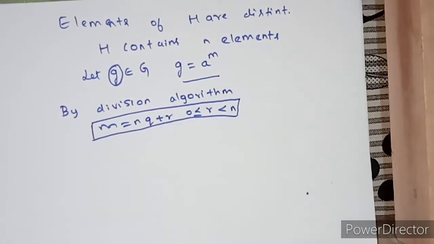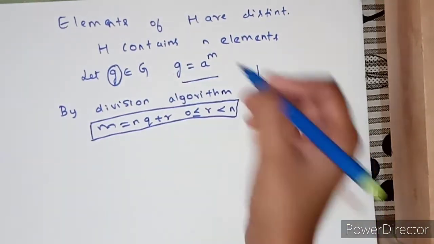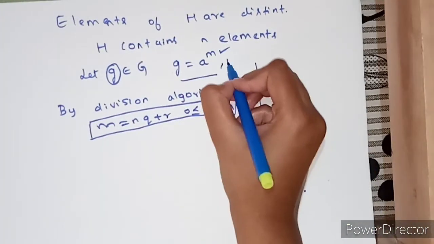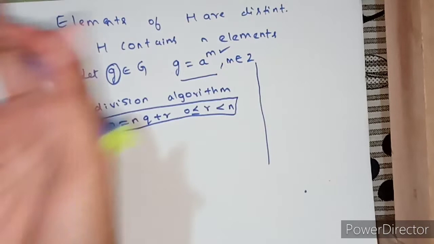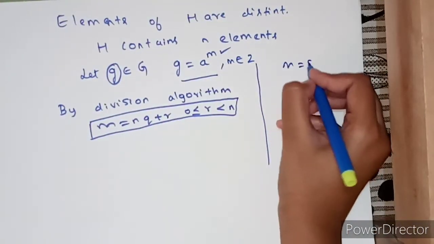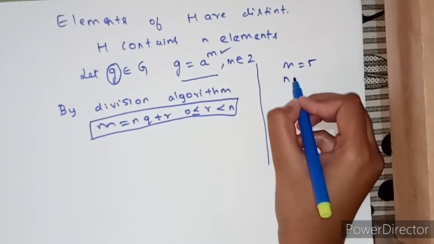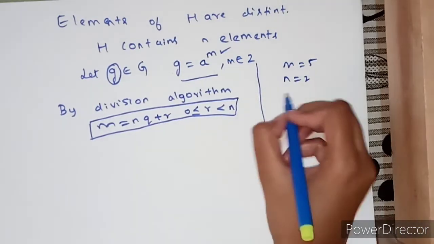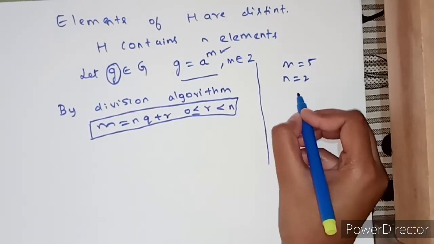Let me explain through an example. Let us assume m belongs to the integers, right? So let us take m as 5. Okay, now let us take n as 2. Now use the division algorithm process.